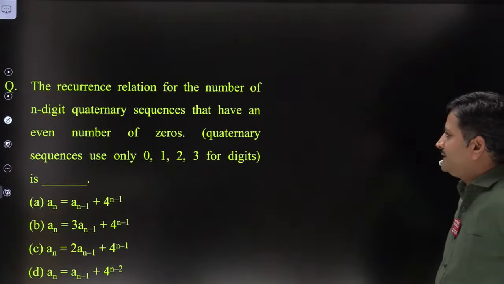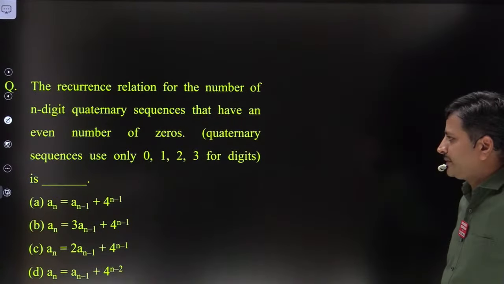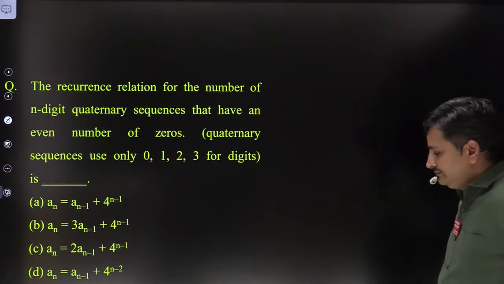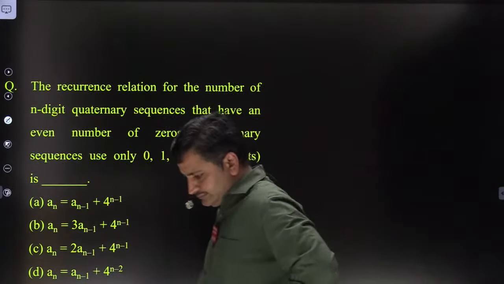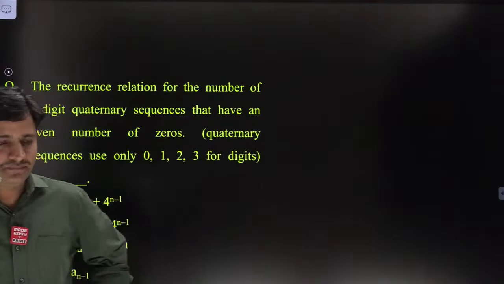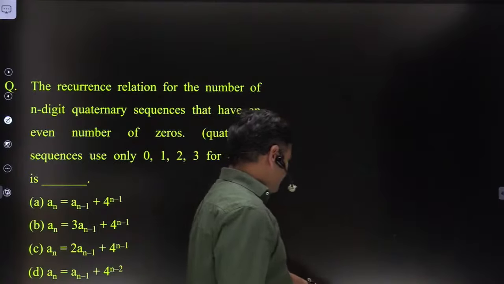The recurrence relation for the number of n-digit quaternary sequences. Please post your answer in the chat box, friends.